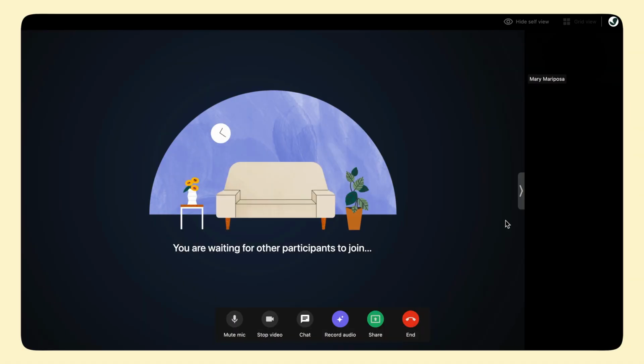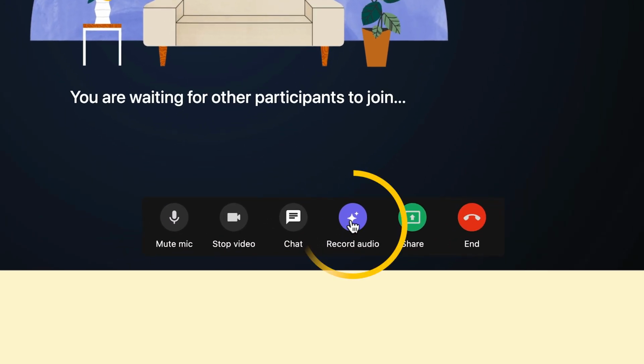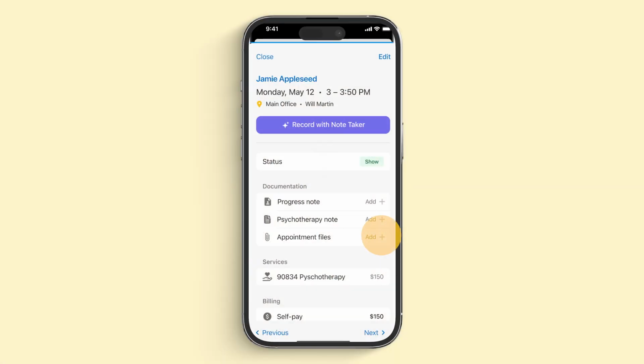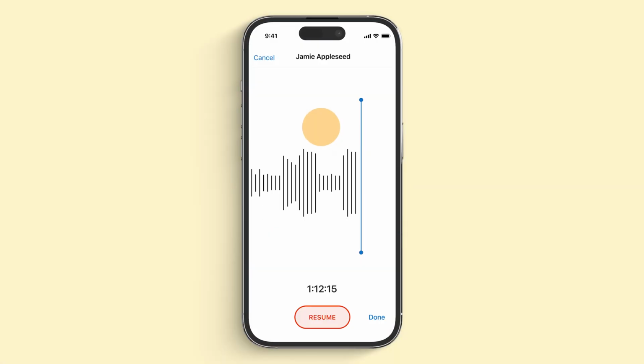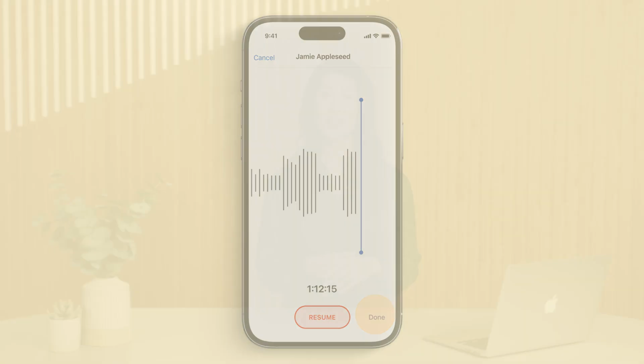Note-Taker works in 3 steps. First, it gives you a tool to record audio of a session with your client's permission. In telehealth sessions, you'll see the option to record audio in the bottom toolbar. For in-person sessions, you'll use the SimplePractice Clinician app on your smartphone or tablet to record the audio in the room. You can stop recording at any time. After the session ends, AI transcribes the audio recording within minutes. The recording is deleted as soon as the full transcript is created.